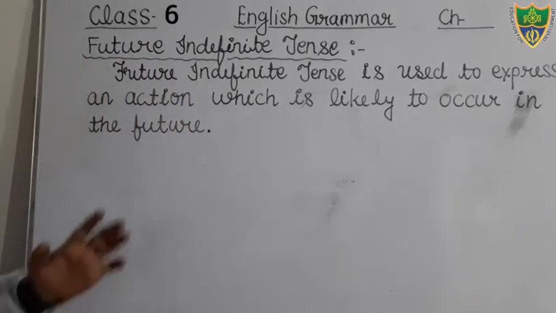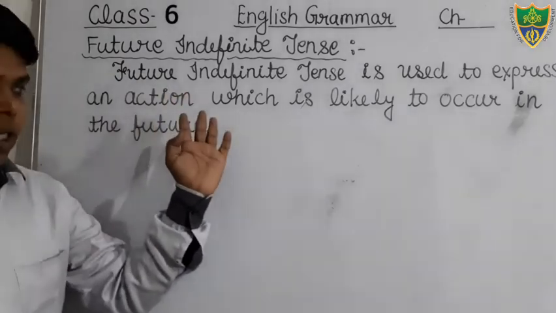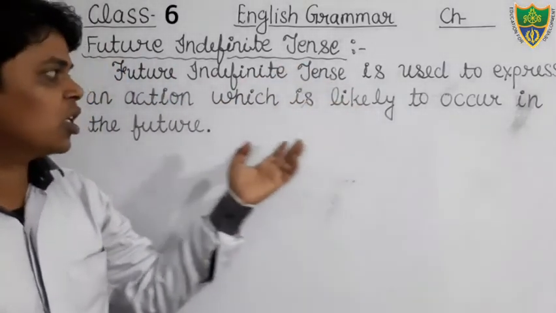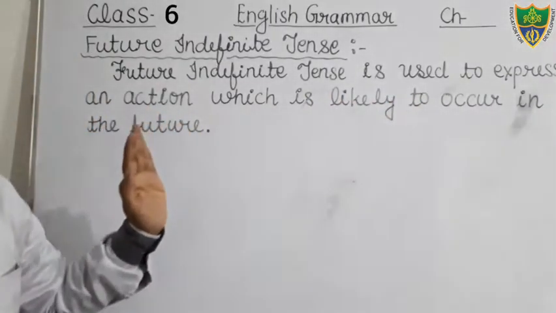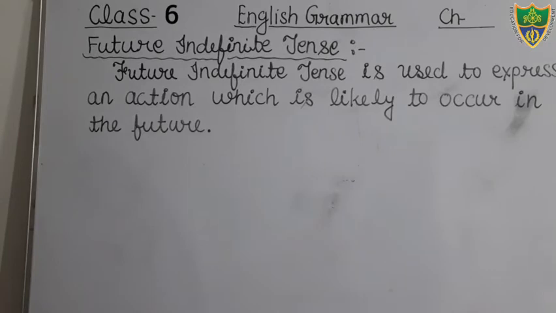You write it in your notebook, what does mean by future indefinite tense. Future indefinite tense is used to express the action which is likely to occur in the future. It also shows the habitual action, but you write only this. It is also used to show habitual action which is likely to take place, and it also denotes a future action which is indefinite in nature. That is not clear. Indefinite.